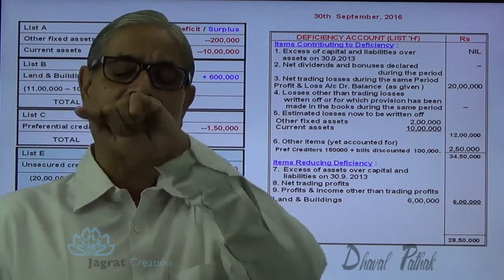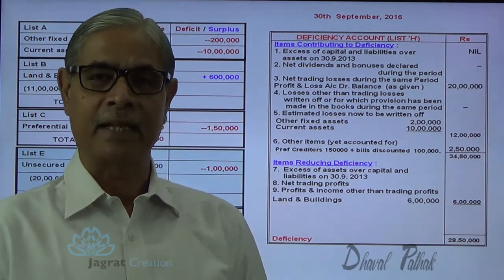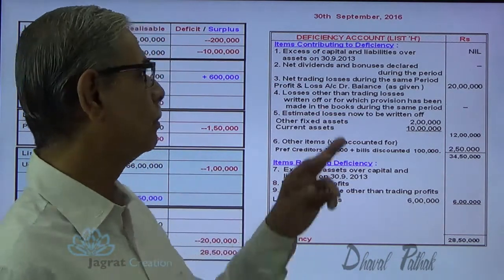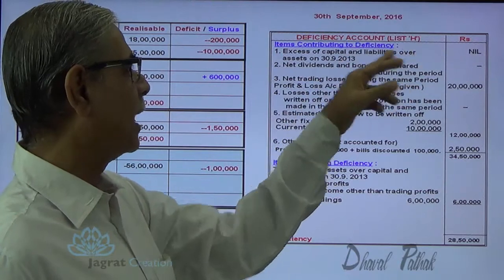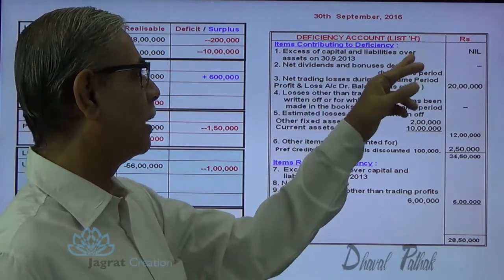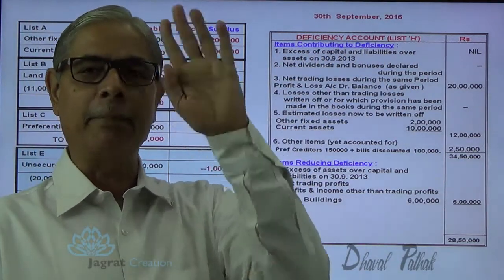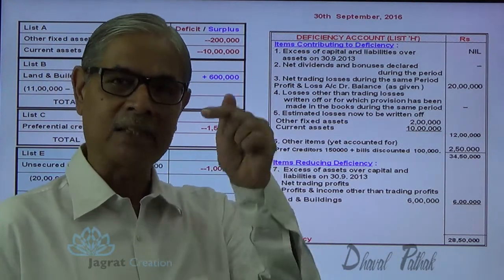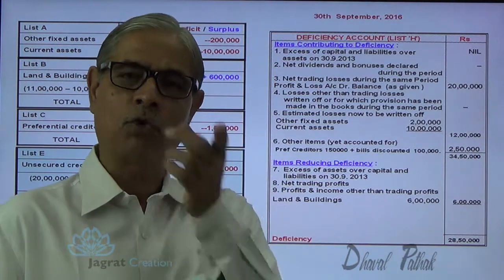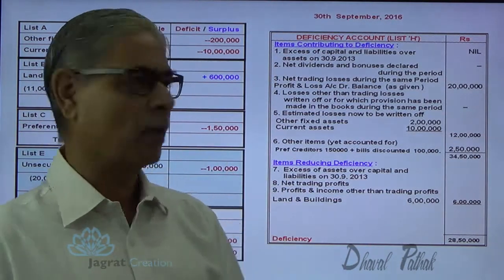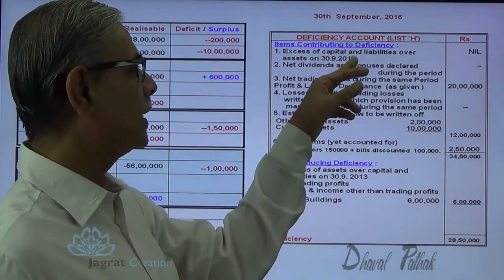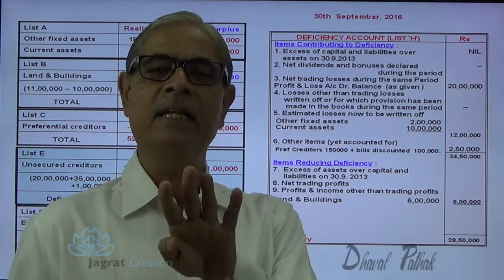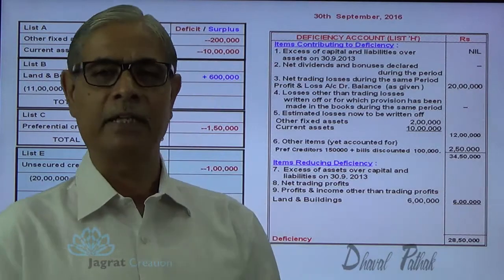So as on 30th September 2013, that is 3 years back from the date of liquidation, excess of capital and liabilities over the assets. So debit balance of profit and loss account, or you can say that excess of capital and liabilities over assets, that is negative balance of profit and loss account, as on 30th September 2013, you are required to report it here. It is nil in this case because we are not given that information.